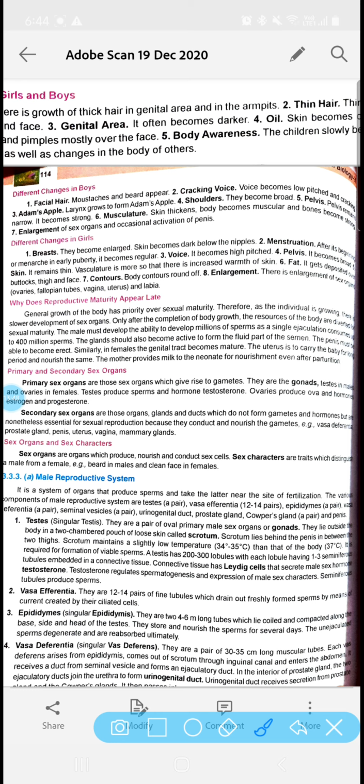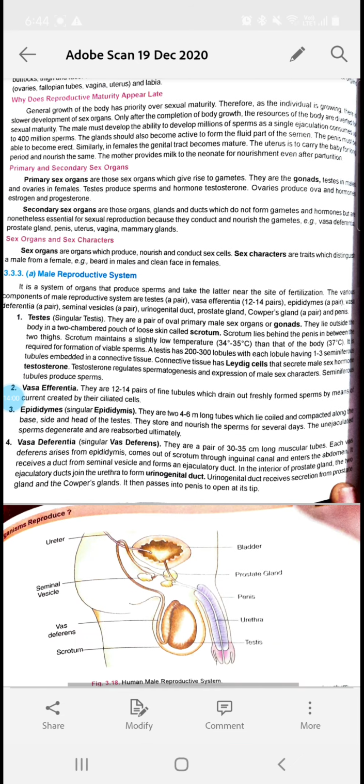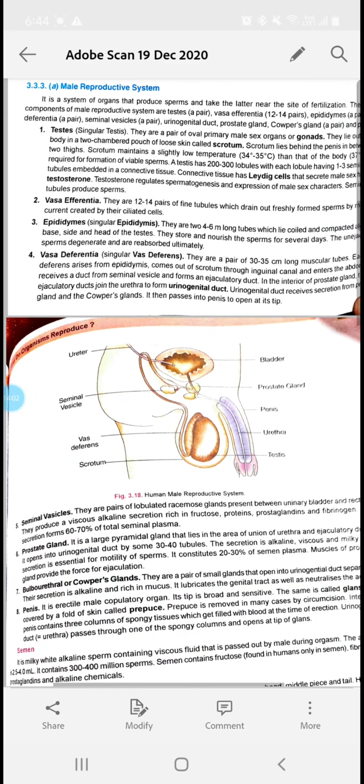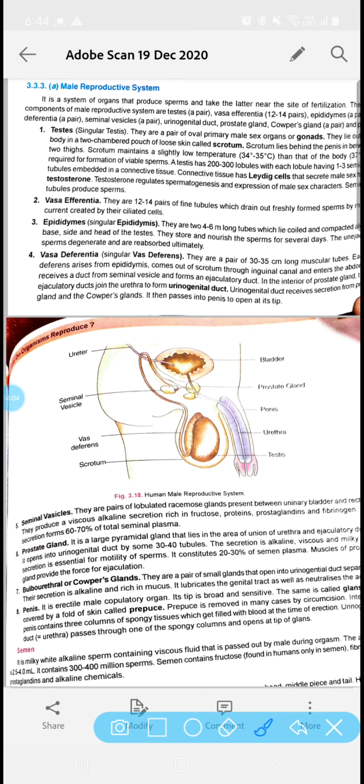Duct means the tube-like structures which are helping in the conduction of the sperm from the seminiferous tubule to outside the body. So the duct system includes vas efferentia, epididymis and vas deferens. Okay, these are the parts of the duct system. Duct, I have already told you the function just now, that they are helping in conduction of the sperms.